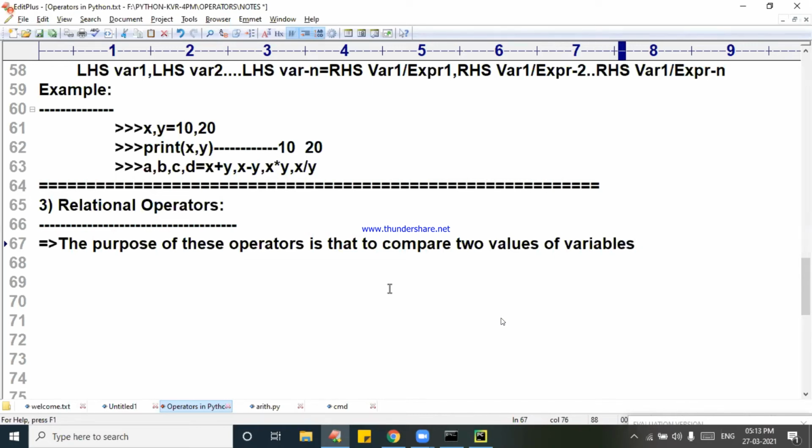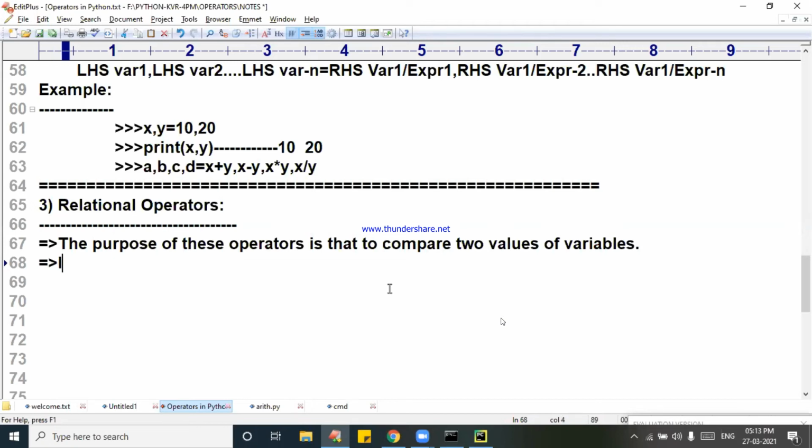Now, if we use these two variables to compare, that expression is known as a relational expression. A plus B is an arithmetic operation. A plus B, A minus B, A star B are called arithmetic expressions. Here, A greater than B, A less than B, A double equal to B are called relational expressions.